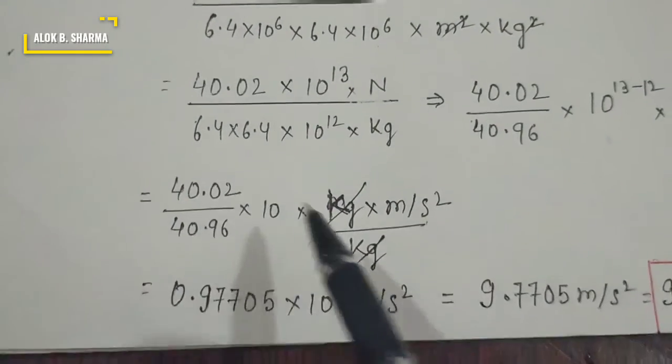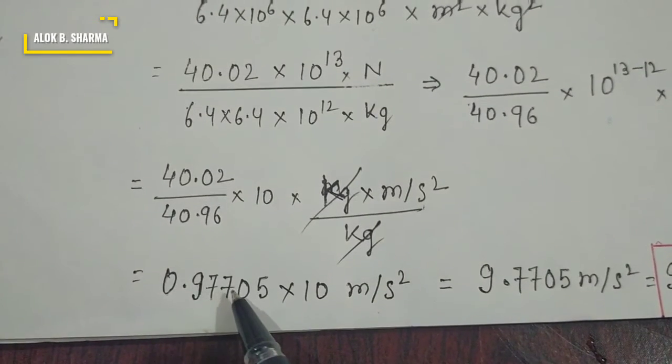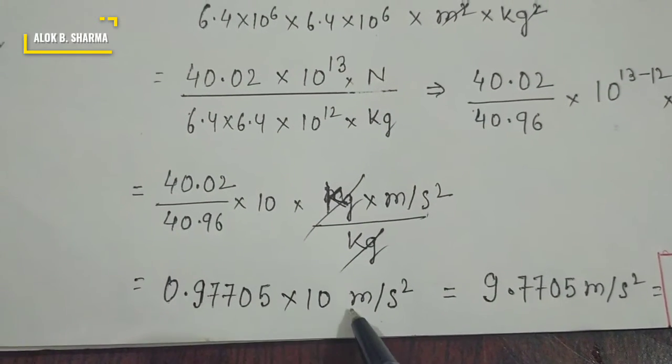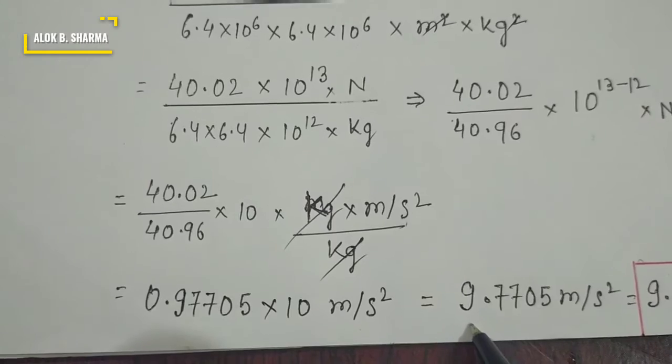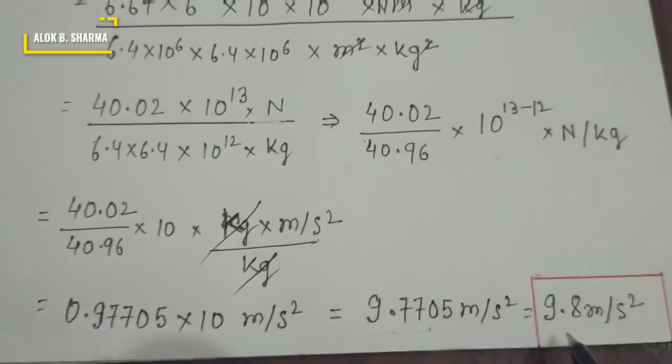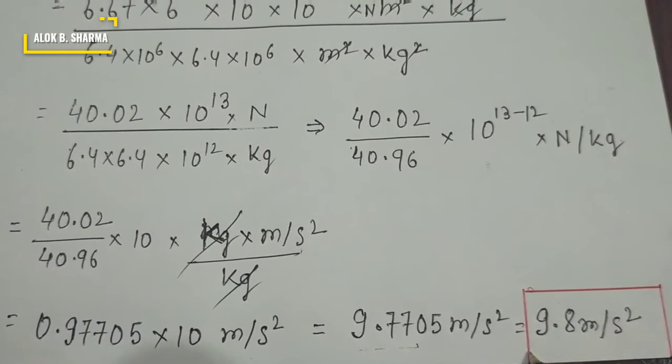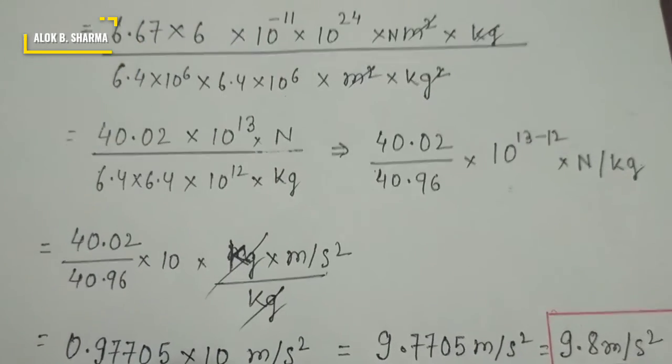Calculating this, we will get 0.97705 into 10, and after solving we will get this much. So the value of acceleration due to gravity is 9.8 meter per second squared.